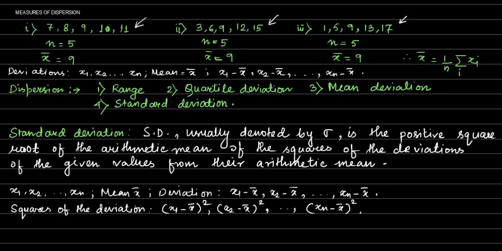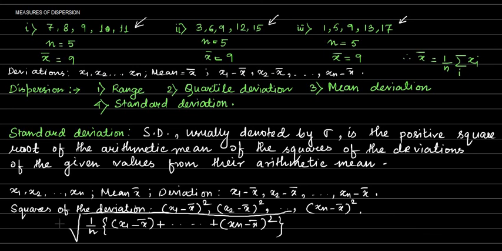So what we are asked to find is the arithmetic mean of the squares of the deviations. That means the sum of all these squares of the deviations divided by the total number of observations, and the positive square root of this is given by sigma.